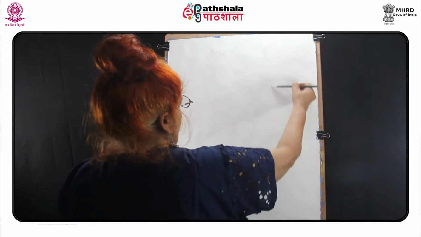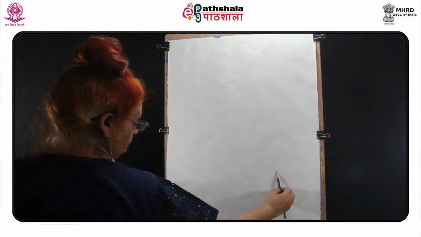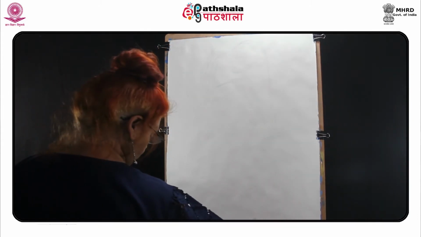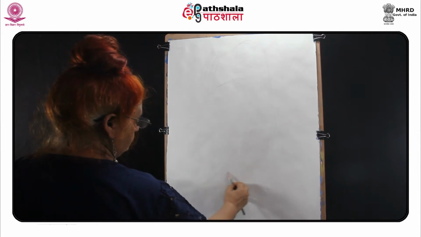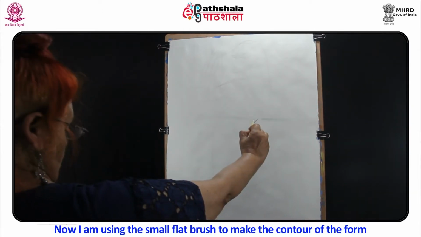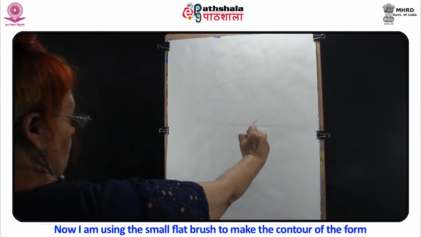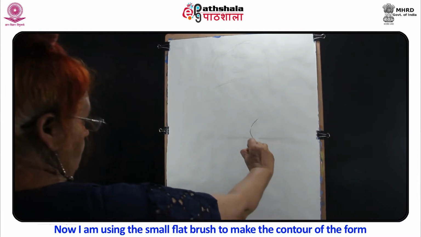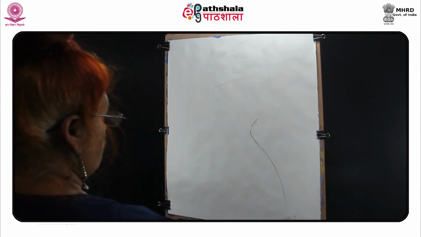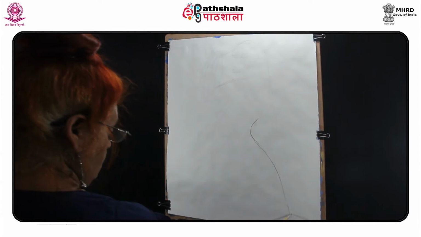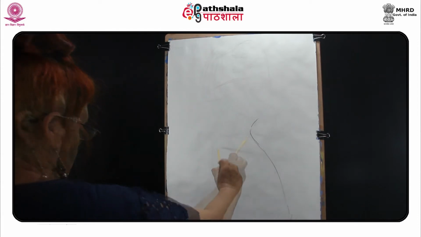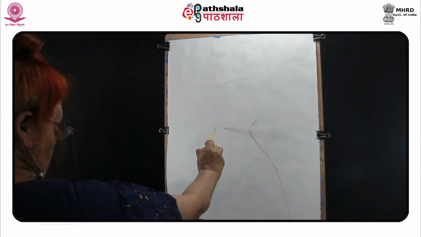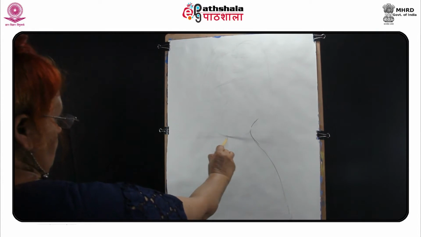I am using the 2B pencil to draw the basic structure of the composition. Now I am using the small flat brush to make the contour of the form. You can use soft pencil or brush to make the sketch.